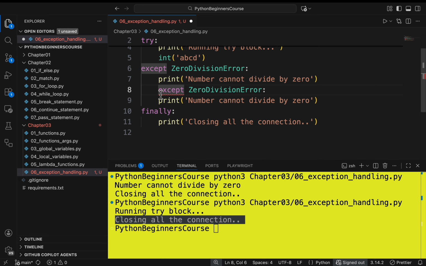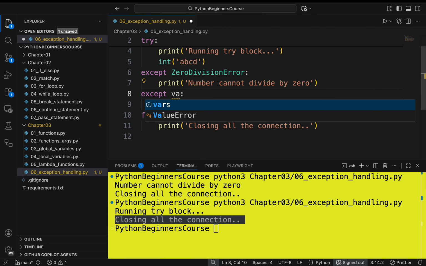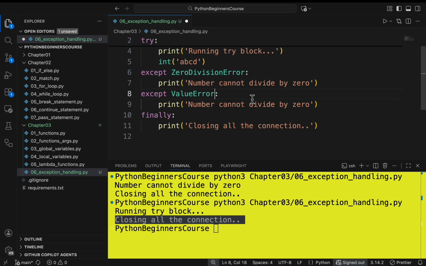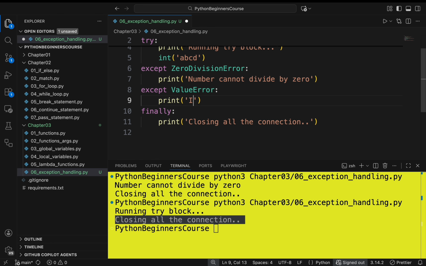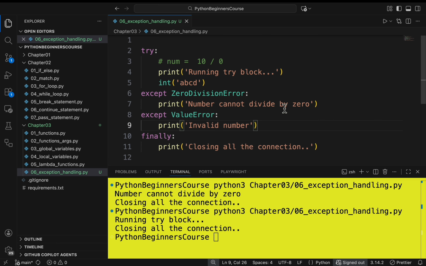Here I'll say ValueError, and you can print the output as: invalid number. So whenever you think the try block may throw more than one exception type, you can write multiple except code blocks like this.